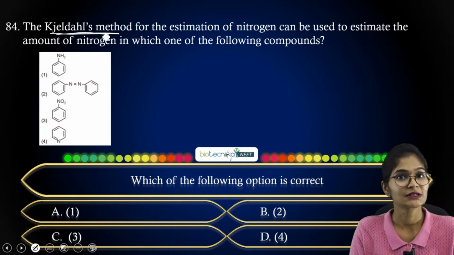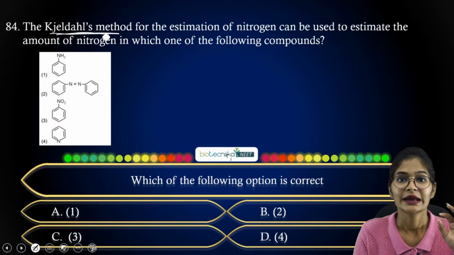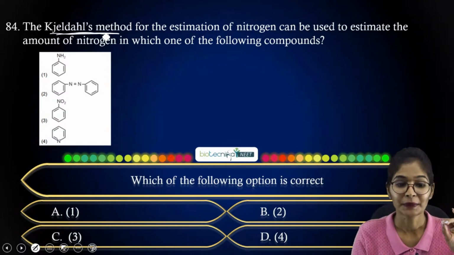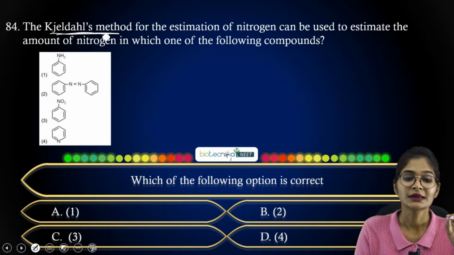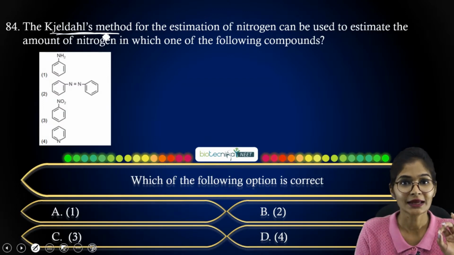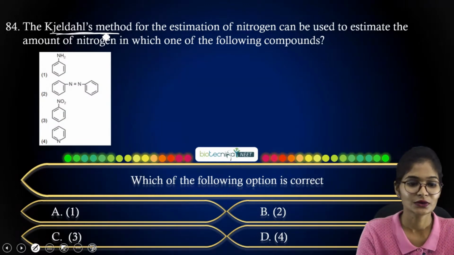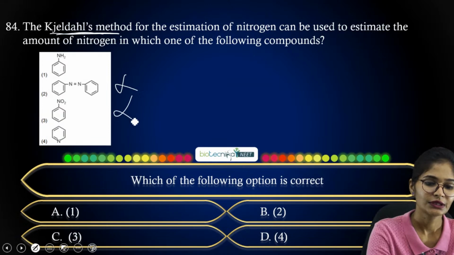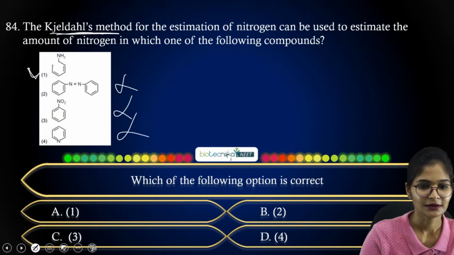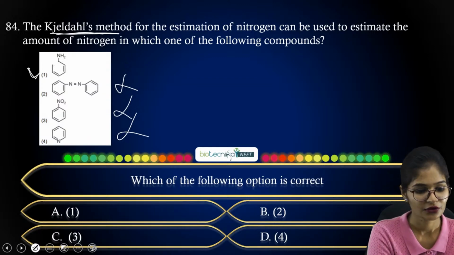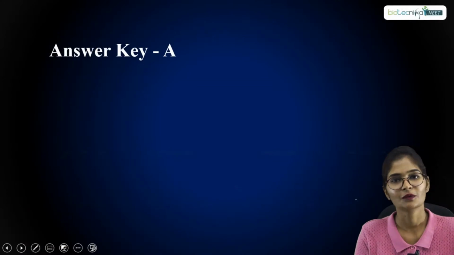Zelda's method is not applicable for nitrogen present as NO2, azo, and pyridine. So in all the options, if you look clearly, options B, C, D have diazo, nitrobenzene, and pyridine, right? So you can erase options 2, 3, 4. So option A, that is aniline, will be correct here. Let us look at the answer: option A.